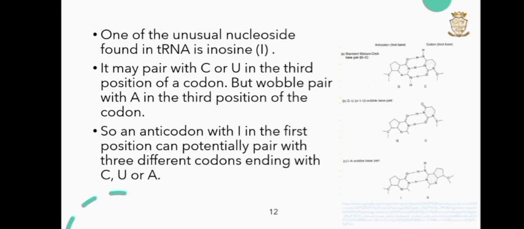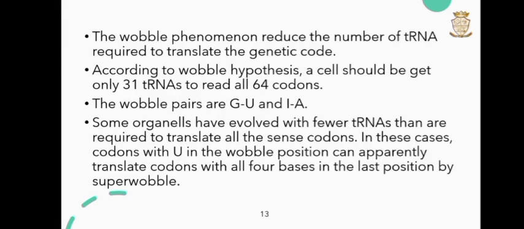That means an anticodon with I in the first position can potentially pair with three different codons ending with C, U or A. The wobble phenomenon reduces the number of tRNAs required to translate the genetic code. According to the wobble hypothesis, a cell should need only 31 tRNAs to read all the 64 codons. The wobble pairs are GU and IA.